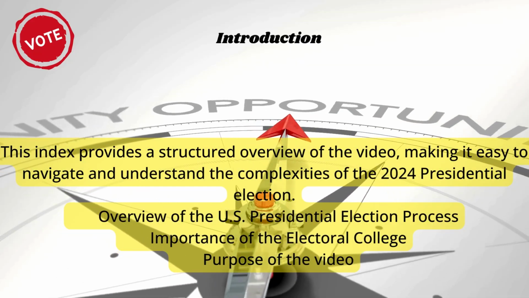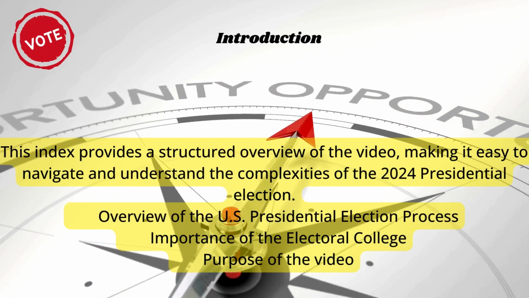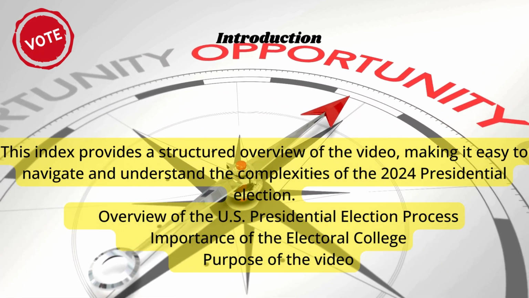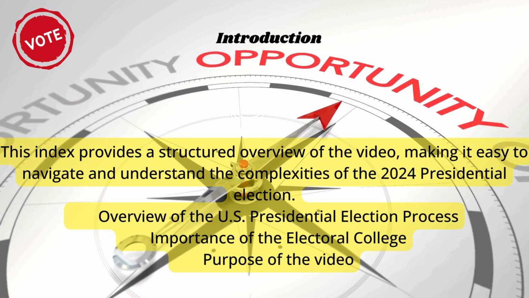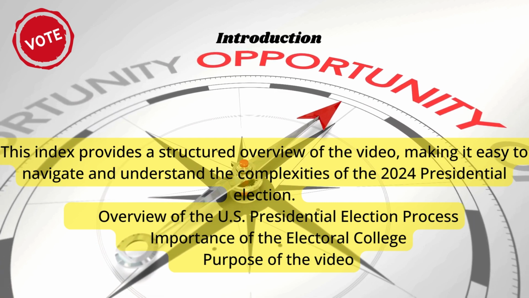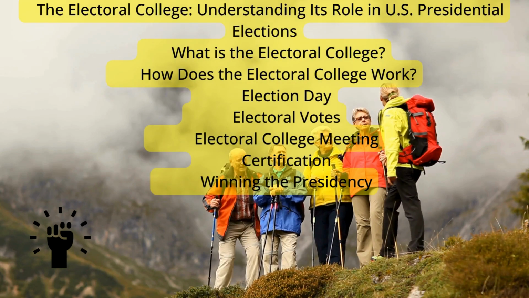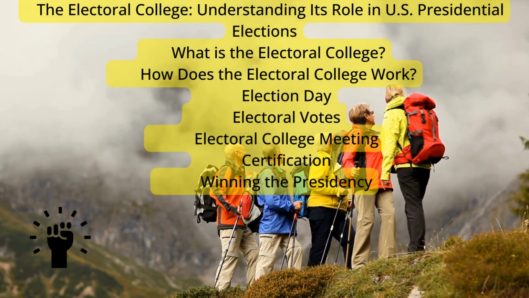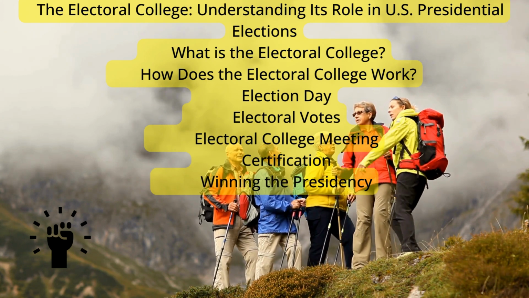The Electoral College, understanding its role in U.S. presidential elections. What is the Electoral College? The Electoral College is a unique and complex system used in the United States to elect the president and vice president. It is composed of 538 electors who cast votes on behalf of their respective states.